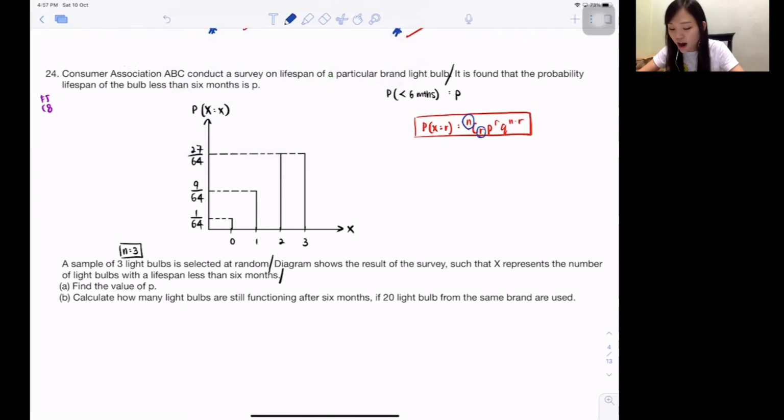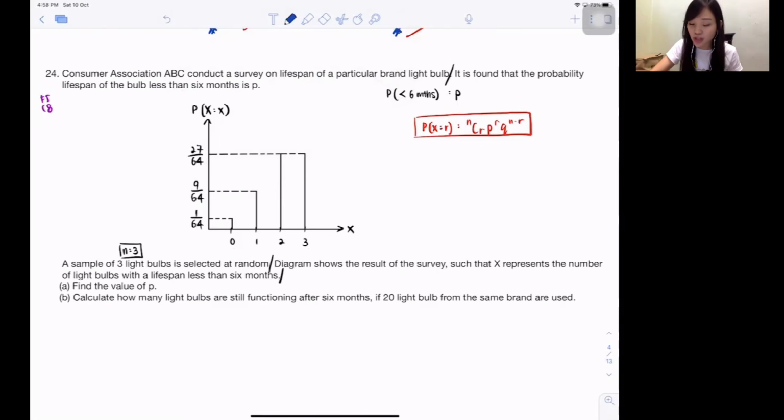The 3Cr is talking about out of 3 light bulbs, how many of them will have a lifespan less than 6 months. Don't ask me, teacher, how do you know. I just read it here. So that's the reason, if you look at the table, do you realize there's only 0, 1, 2, 3? Why don't they have 4, 5, 6, 7? Because you just choose among 3 light bulbs, correct? So 3 light bulbs, 0 of them less than 6 months. 3 light bulbs, 1 of them less than 6 months. 3 light bulbs, 2 of them less than 6 months. 3 light bulbs, 3 of them less than 6 months. That's why I only have 0, 1, 2, 3.